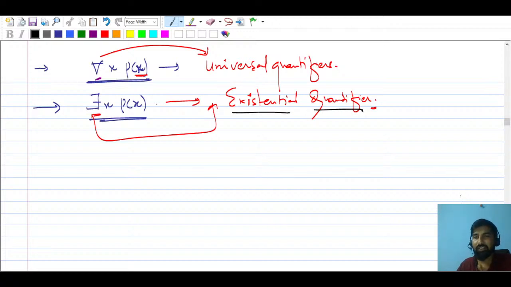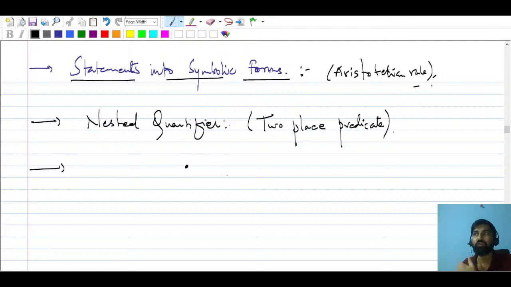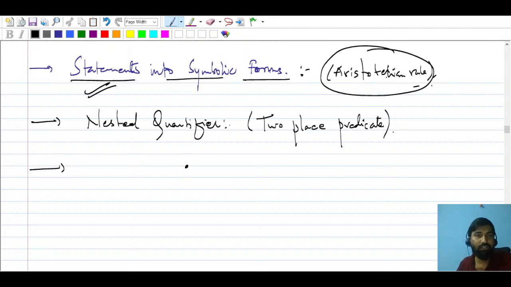This is the existential quantifier, which will be used to convert a predicate to a proposition. Under predicate logic, we'll study statements into symbolic forms. There we'll talk about one of the very important rules, that is the Aristotelian rule. And then after quantifiers, we'll talk about nested quantifiers. What is a nested quantifier? That is a two place predicate here. So we'll talk about nested quantifiers.